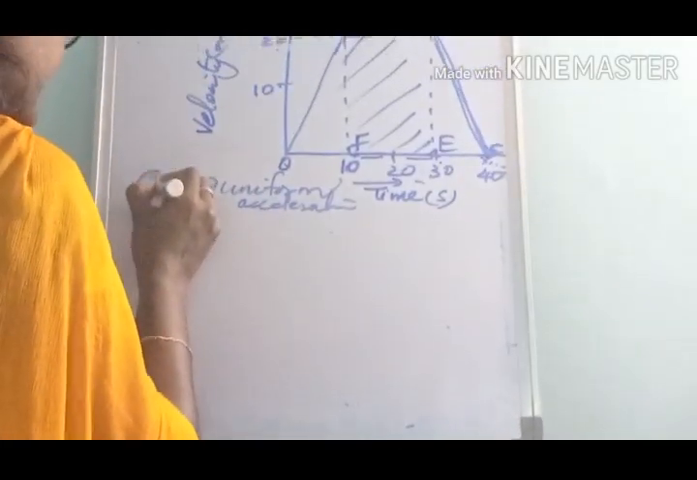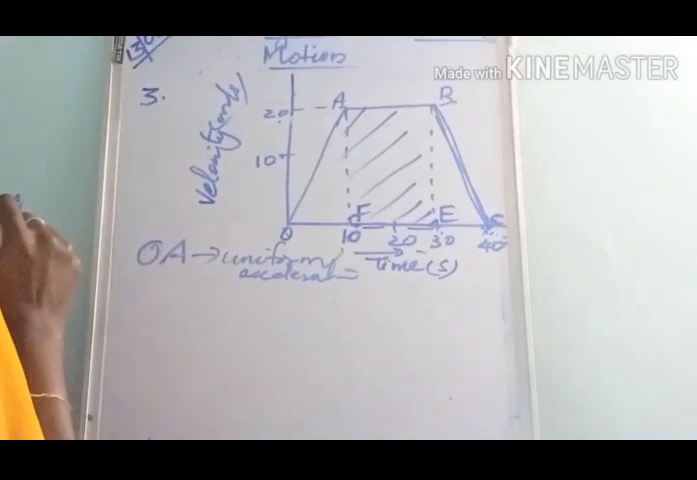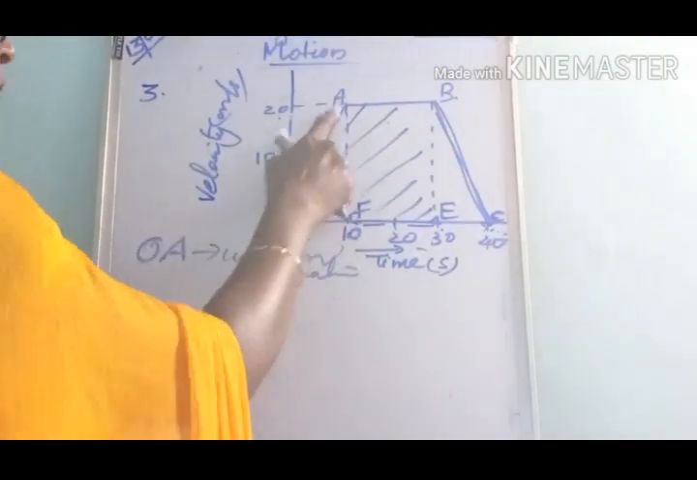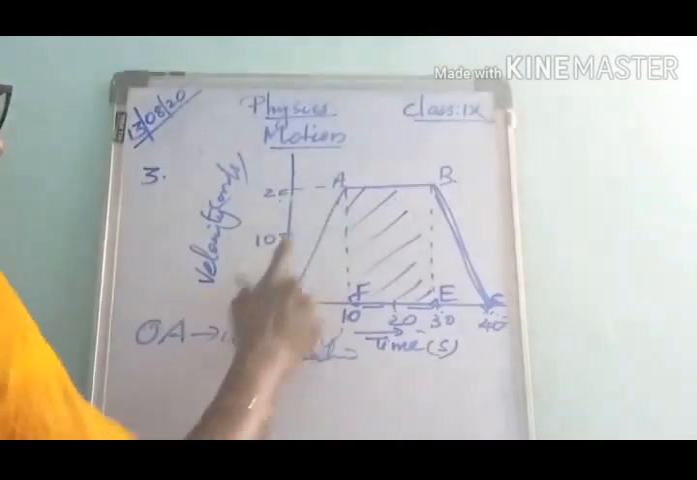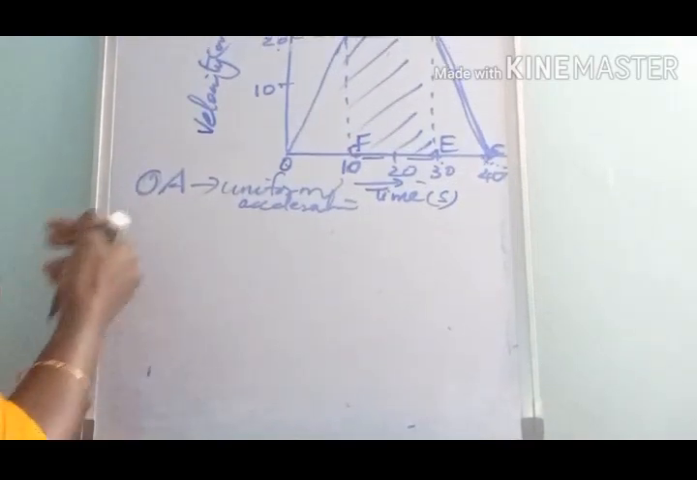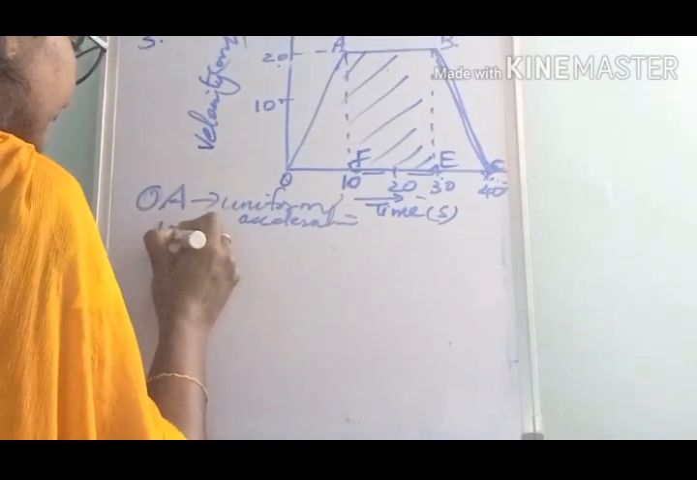The OA portion represents uniform acceleration because here the velocity is proportional to time. So we got the OA portion that represents uniform acceleration. The next is the part AB.